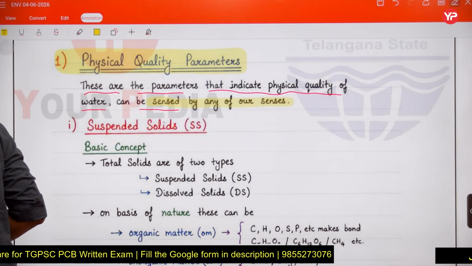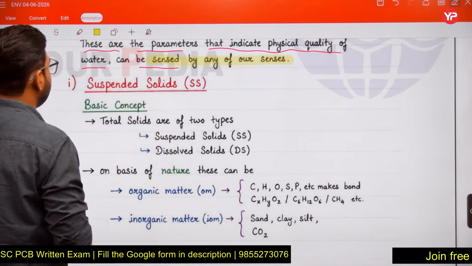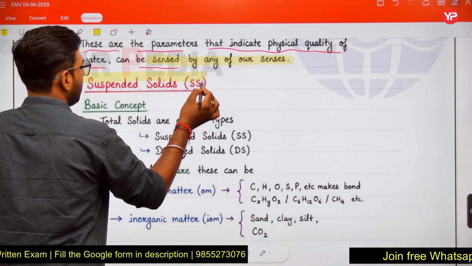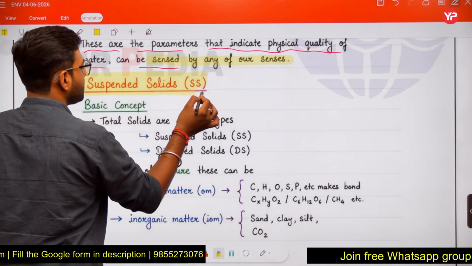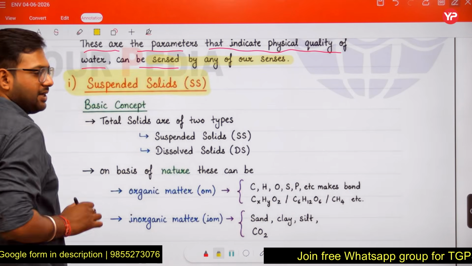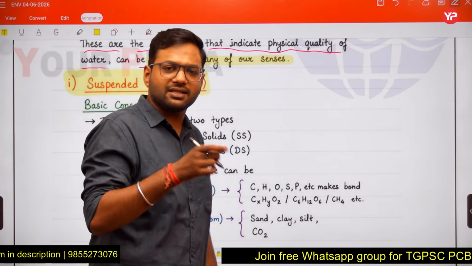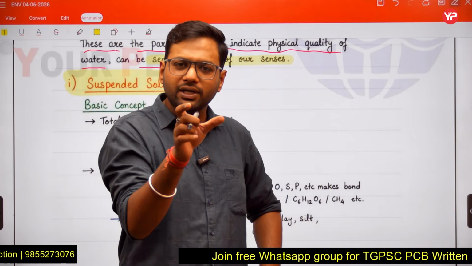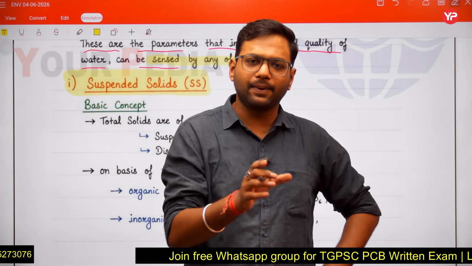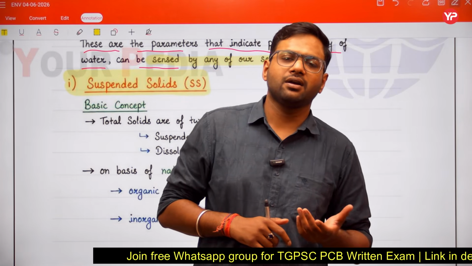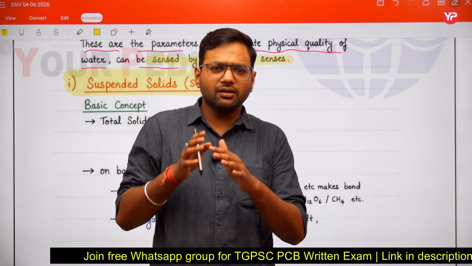we have the first physical quality parameter, that is suspended solids. As the name suggests, suspended solids are the solids which are present in our water sample and that are in suspension. All these are the solids.